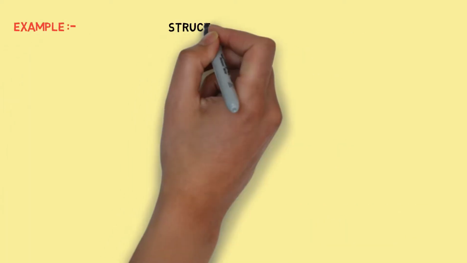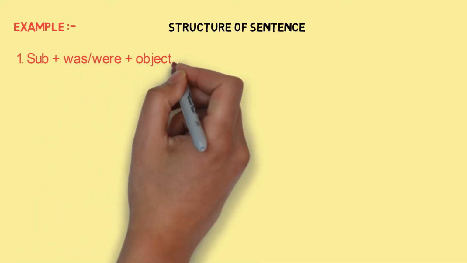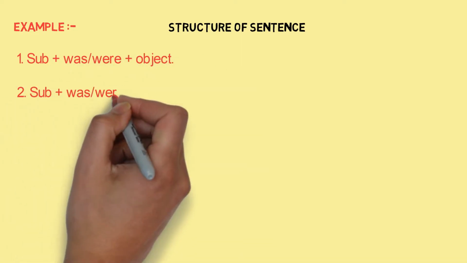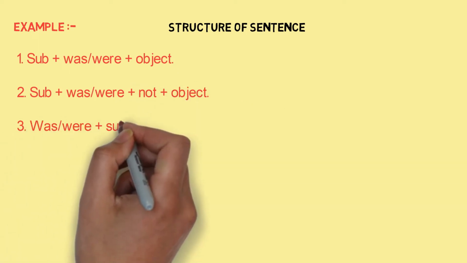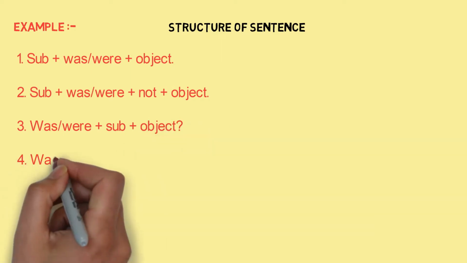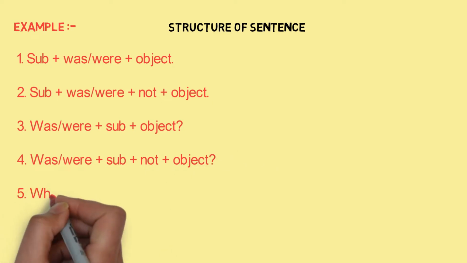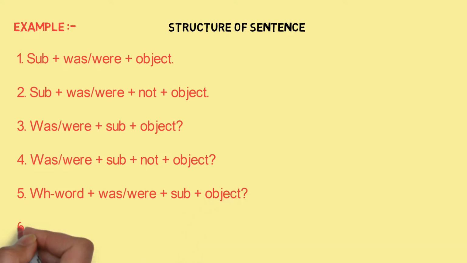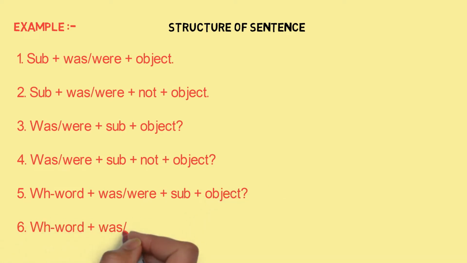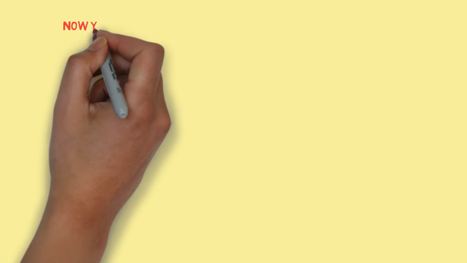As an example, the structure of sentence given: subject plus was, were plus object. Second, subject plus was, were plus not plus object. Third, was, were plus subject plus object plus question mark. Fourth, was, were plus subject plus not plus object plus question mark. Fifth, WH word plus was, were plus subject plus object plus question mark. Sixth, WH word plus was, were plus subject plus not plus object plus question mark.